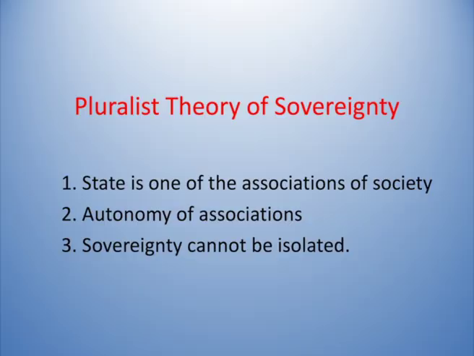The first one is, state is one of the associations of society. There are so many associations in society, and among these, the state is also one of the associations. State is not so great. Secondly, all the associations must have the power of sovereignty.